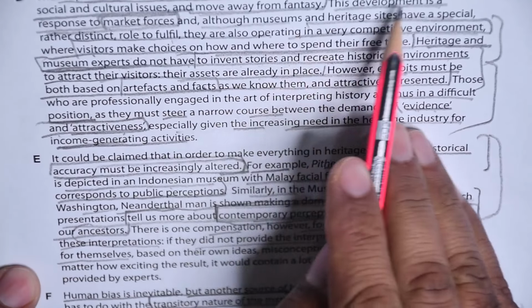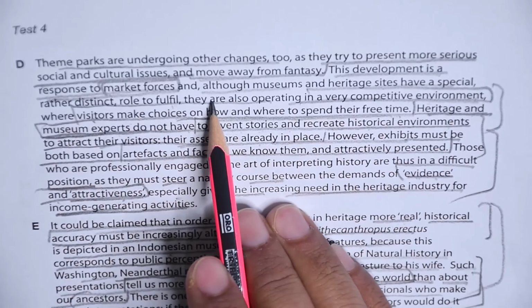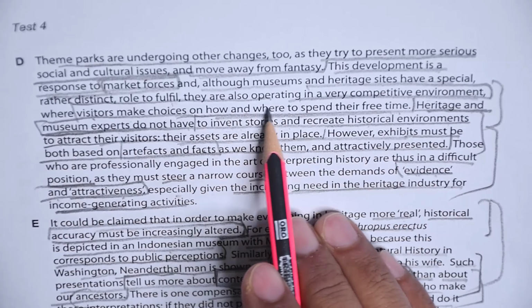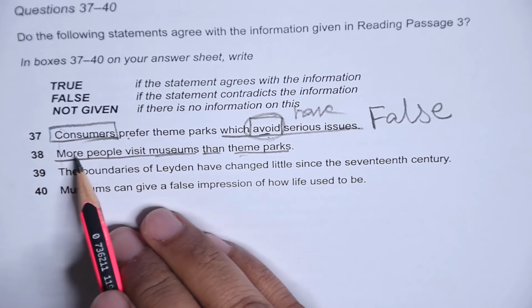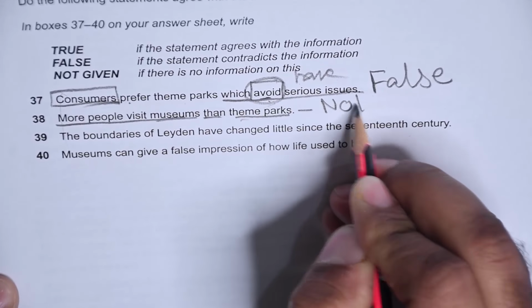Theme parks, this development is a response to this. Heritage sites have a special, rather distinct role to fulfill. They are also operating in a very competitive environment where visitors make choices, but they did not mention anything about that. That is why question number 38, more people visit museums than theme parks, is not given.